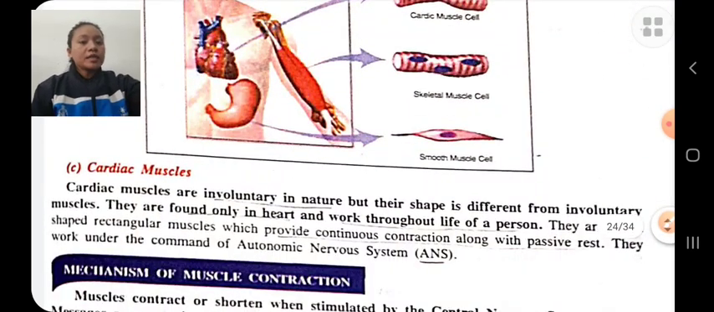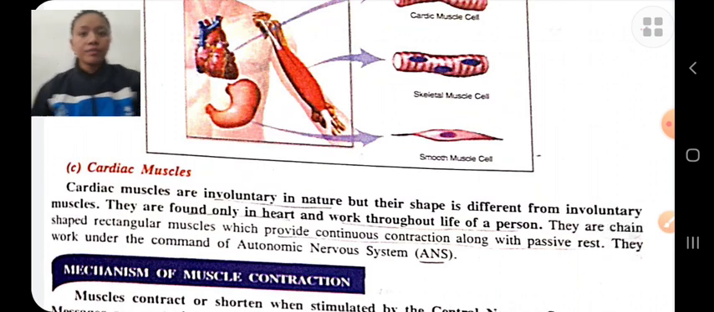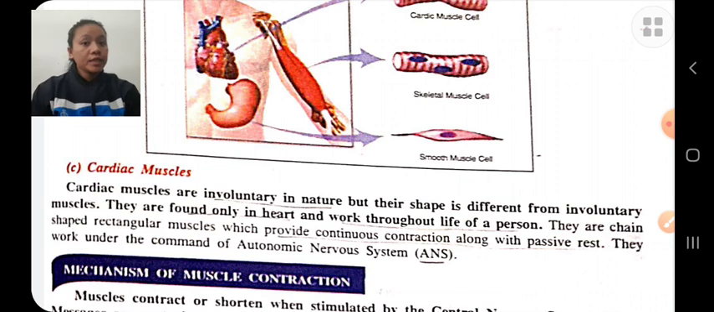And cardiac muscles. Cardiac muscle is also involuntary in nature, but its shape is different from involuntary muscles. Cardiac muscle is the only muscle found in the heart. And this muscle works under the command of the autonomic nervous system.